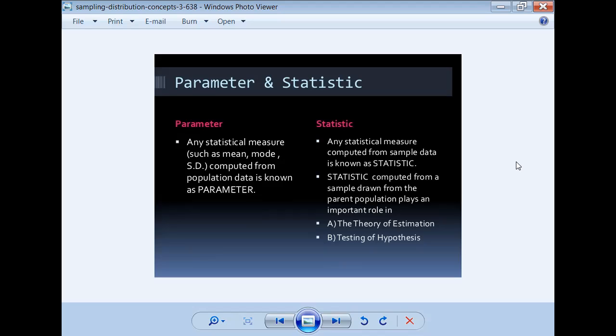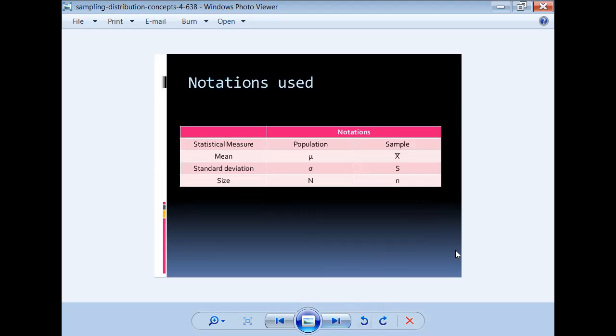That is very important. Suppose the natural numbers are the population. From that you select a countable, finite set of natural numbers, say below 50, or up to 100. Here the population size and sample size are of the same category. That is called a parent population. It plays an important role in the theory of estimation and testing of hypothesis, where we have to use all these basic definitions.